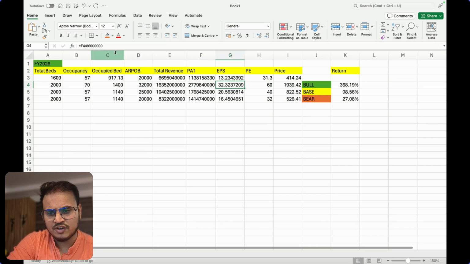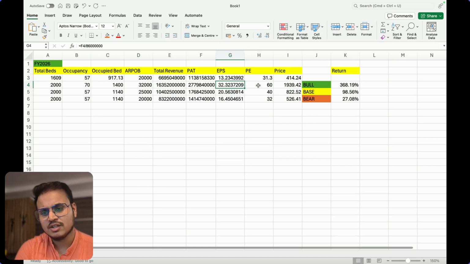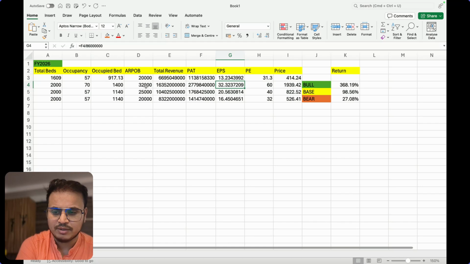If you divide profit after tax by the number of shares, 8.6 crore shares, you will get earning per share of 32. And if this scenario happens, then I'm expecting this stock to get re-rated, because if the ARPOB comes to 40,000, this will become very close to Fortis and Max, if not equal to them. It will get very close to these kinds of hospitals.